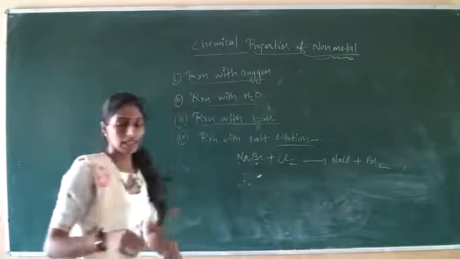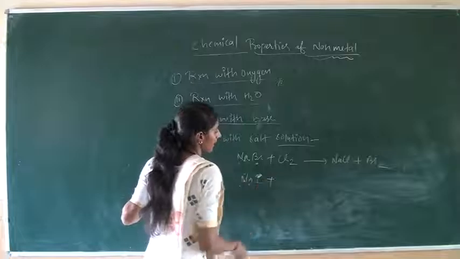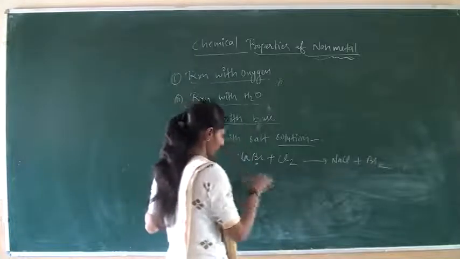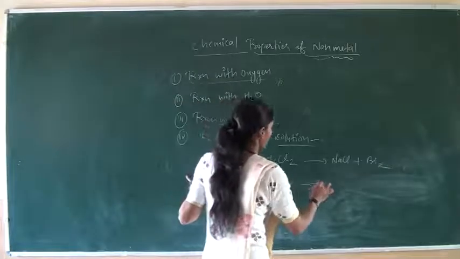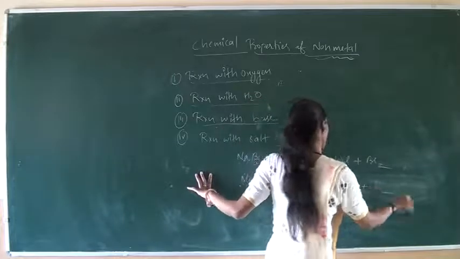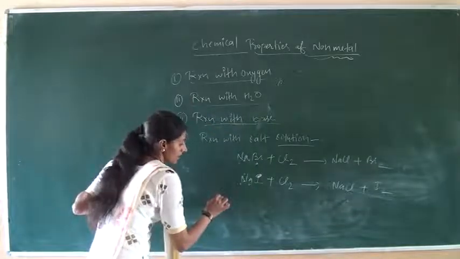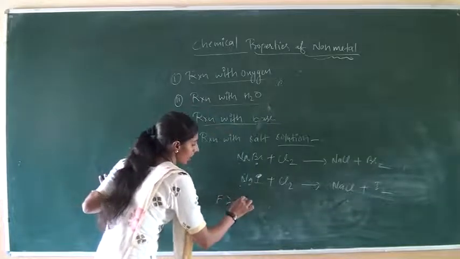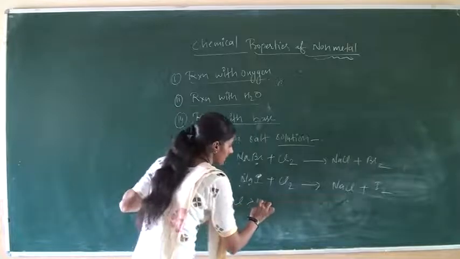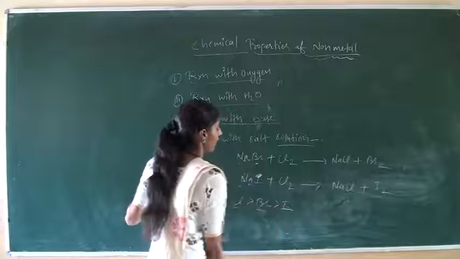Okay. Similarly, sodium iodide and Cl2 react, NaCl is formed and iodine is released. In this case, the reactivity series of halogens is fluorine, chlorine, bromine and iodine.